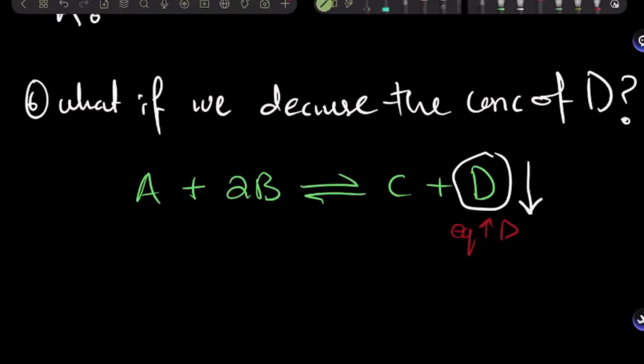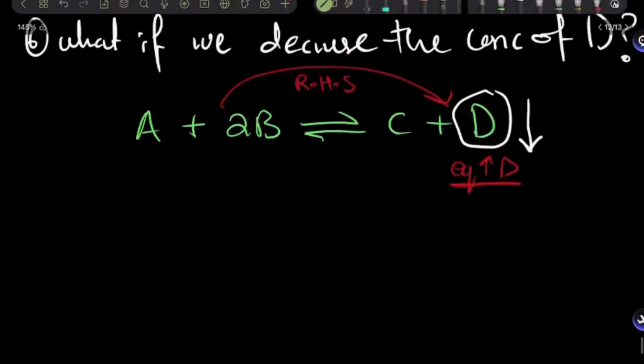So in order to do that, should it go to the left-hand side? During that process, D will be consumed, C will be consumed, or should it move to the right-hand side in which A and B react and produce more D? Because equilibrium wants to increase D. Should it go to the left or should it go to the right? It should go to the right. Yeah, it should be going to the right-hand side. So more D is produced because the equilibrium wants to increase the concentration of D, right? So it moves to the right-hand side.